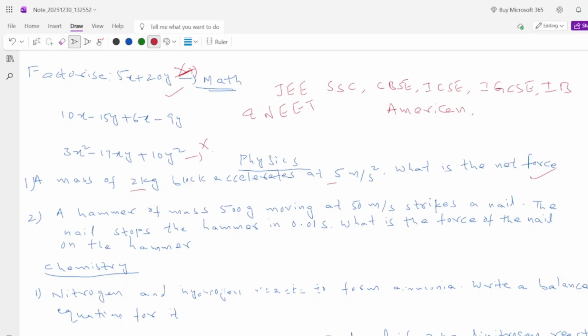And if instead of 2 kg they give you 2 grams and 5 meter per second square, they'll also do the same and give the same answer, 2 into 5, that is 10 newtons, which is wrong because they are not understanding the subject over there. They are just mugging up these things from their fast track books or those books.